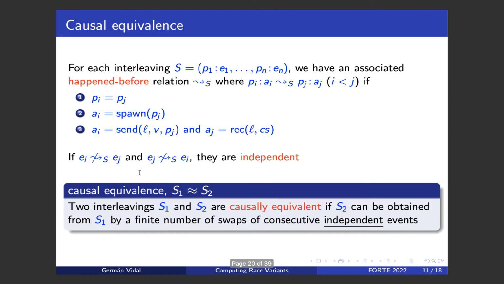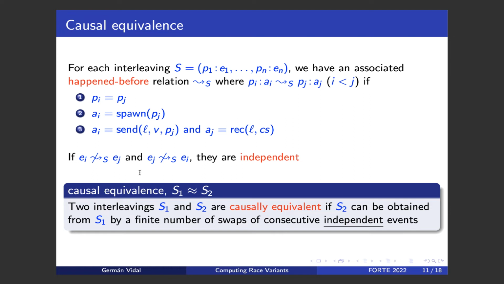And now we can introduce a key notion, which is the notion of causal equivalence, in which we say that two computations or two interleavings are causally equivalent. Intuitively speaking, they produce the same outcome if one of them can be obtained from the other by a finite number of swaps of consecutive independent events, okay?